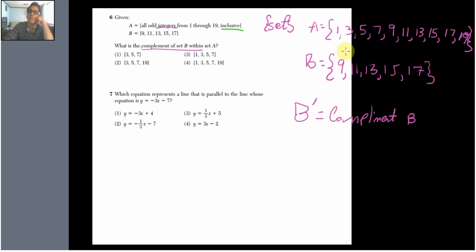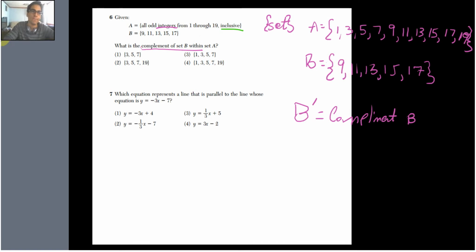That means all the numbers that are not in B. So that's a huge set, right? That's every single thing that's not in B. That's an infinite set, right? That goes on forever. And A is this. So we're looking for a complement of B that is within A. So pretty much everything in A that's not in B. You know what I mean?